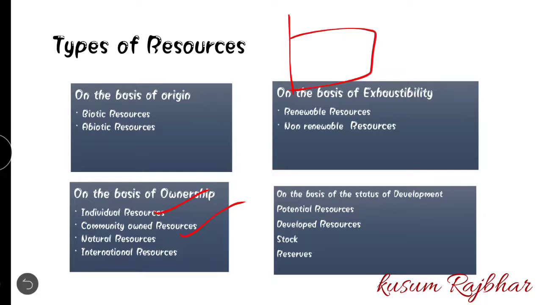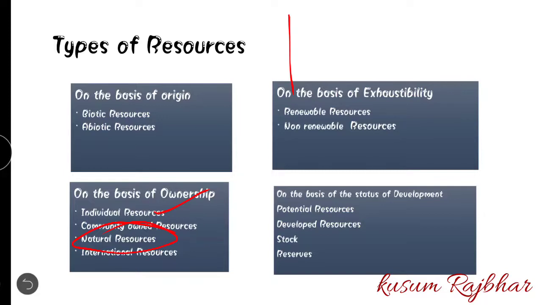Coming to natural resources. Natural resources means the nation has some of its own natural resources. For example, the Himalaya mountain of India is one of the natural resources of India. The part which falls under India, that resource is only for India.